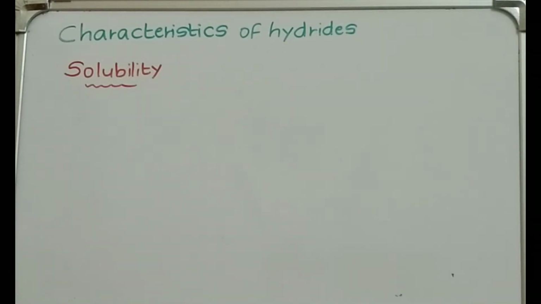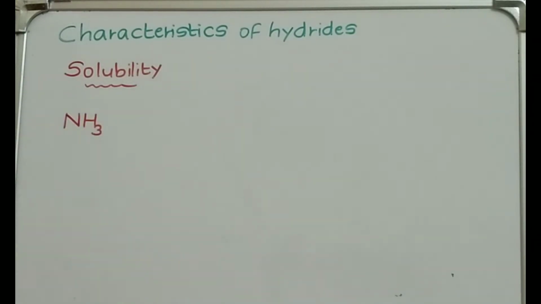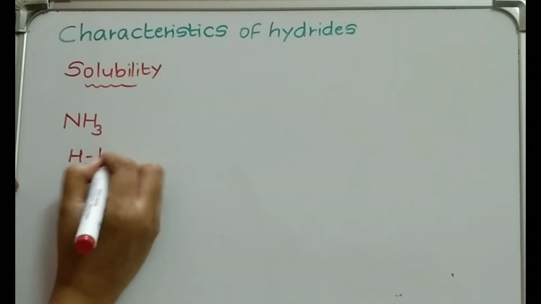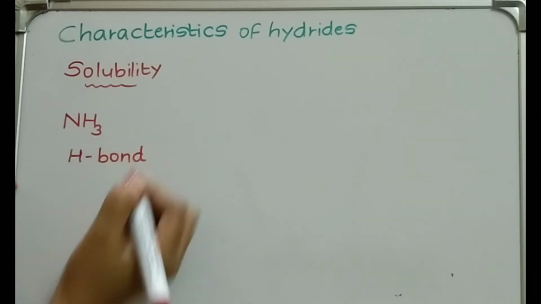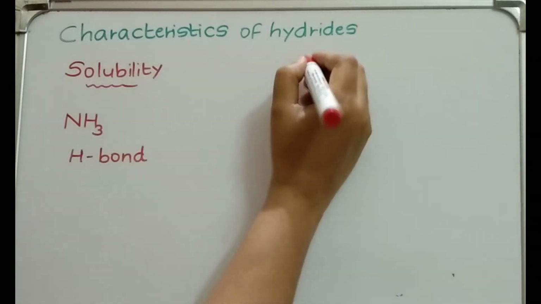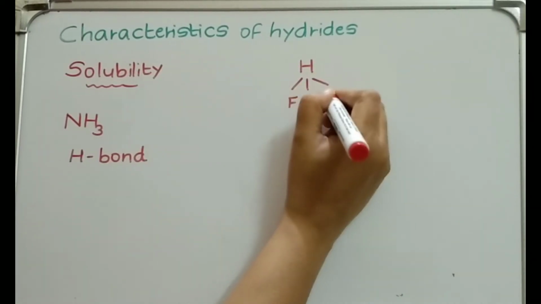Only one of the hydrides will be soluble, and that is NH3. Why? Because it can form hydrogen bond. Now remember, hydrogen bond is formed when hydrogen combines with F, O, N.